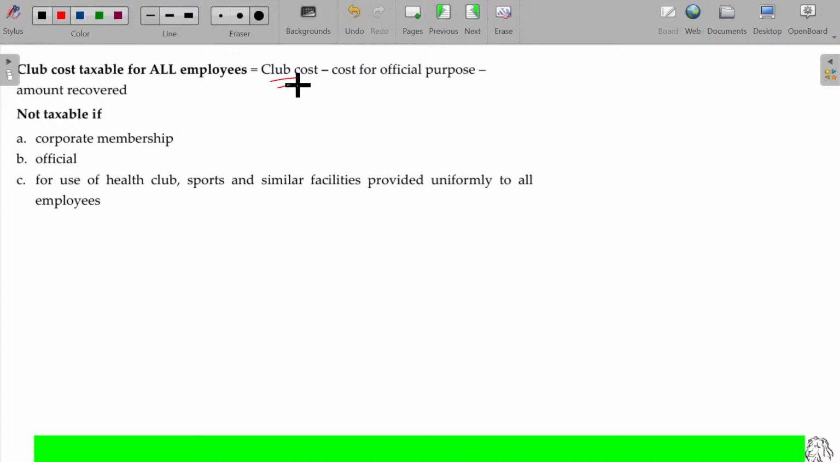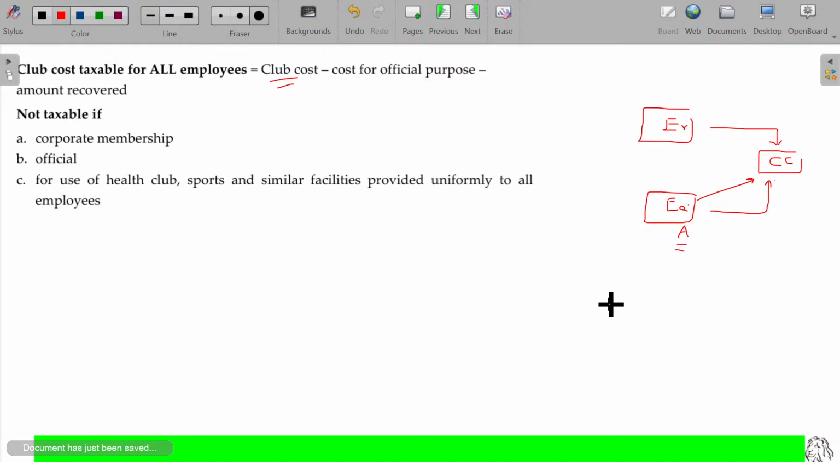And in case of a club, if the employer makes a payment to some country club or some other club, where the employee comes and enjoys. The club membership is in the name of the employee. Payment is made by the employer. Employee A can go and enjoy the facilities of the club.